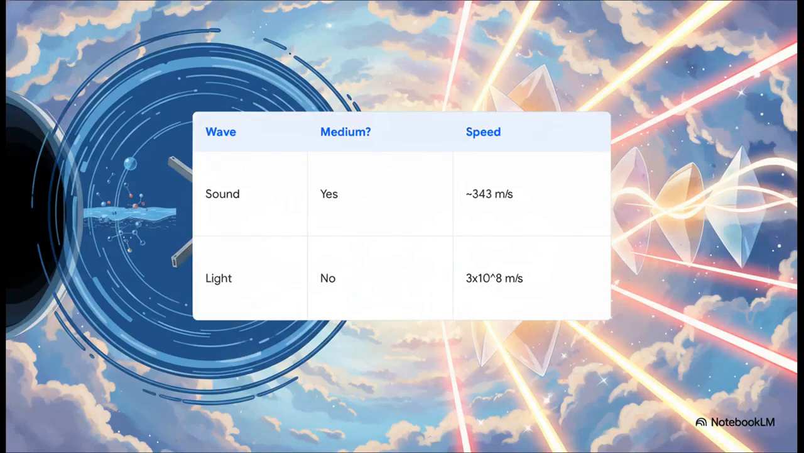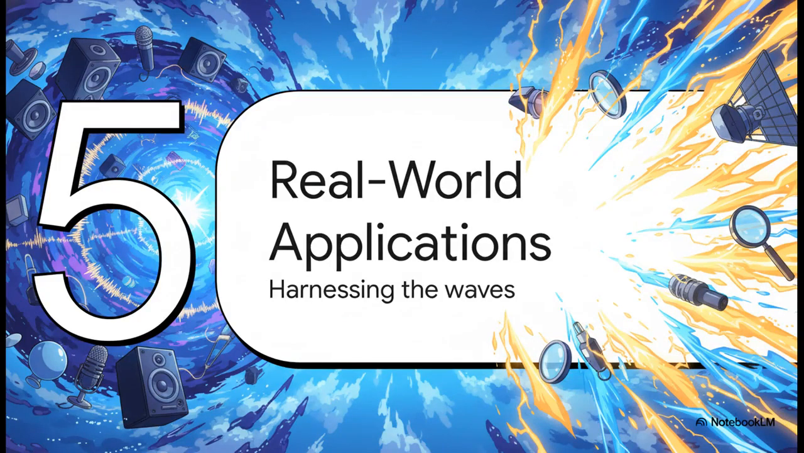Just checking out this table really quick, you can see how sound totally depends on its medium. Its speed actually changes depending on whether it's moving through air, water, or steel, and it literally drops to 0 in a vacuum. Light, though, it slows down a tiny bit in materials like air or glass, but in a vacuum, nothing beats it. Finally, Section 5, Real-World Wave Applications.